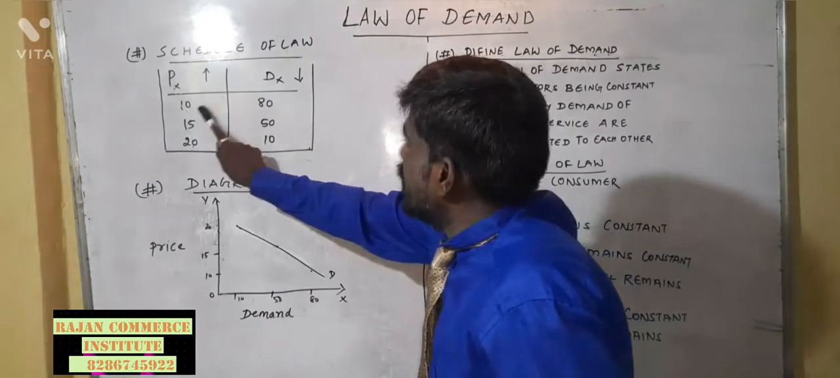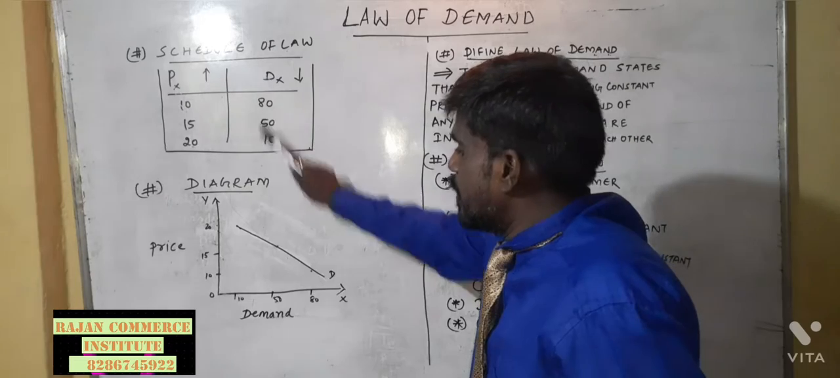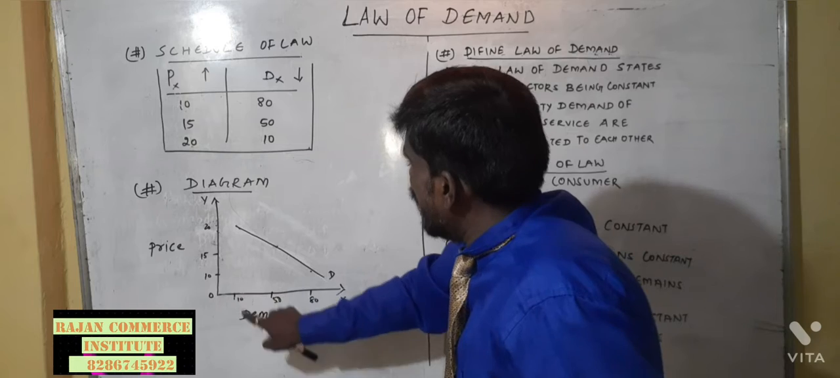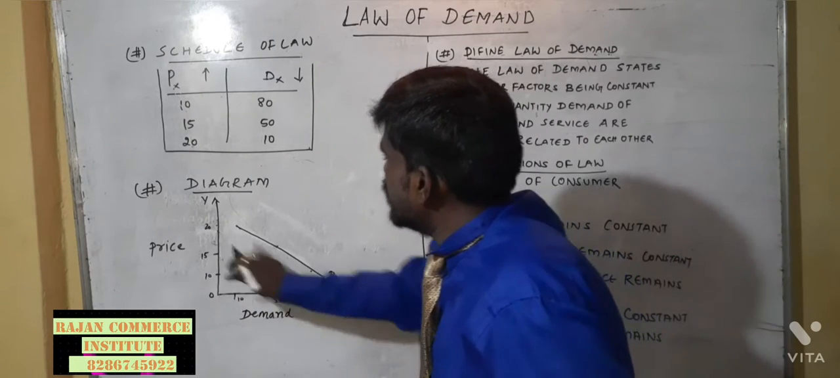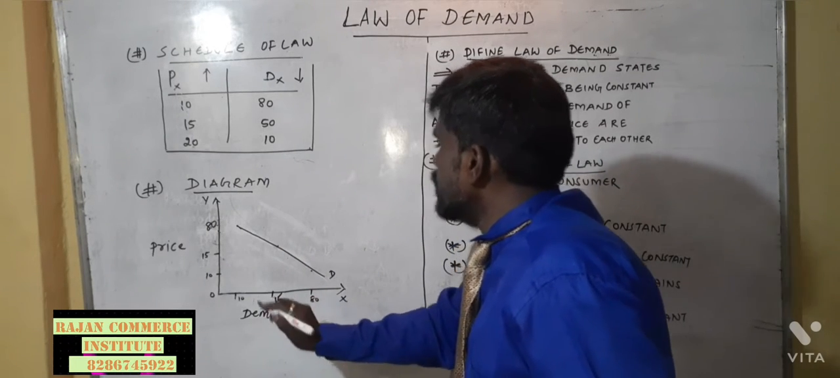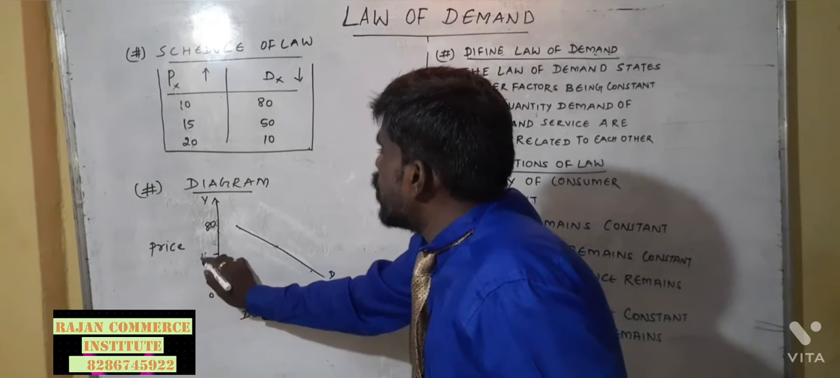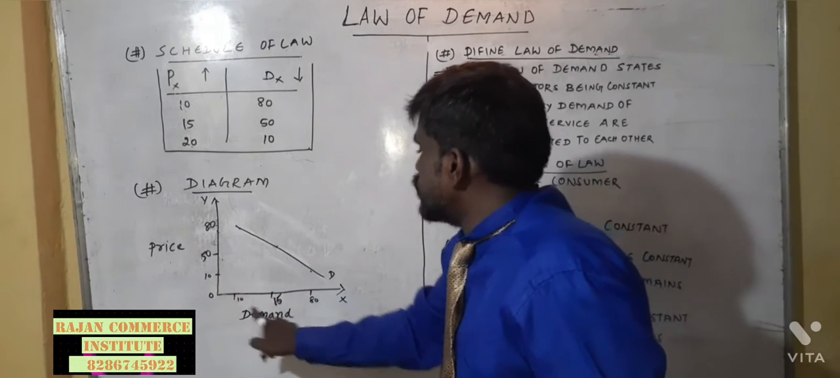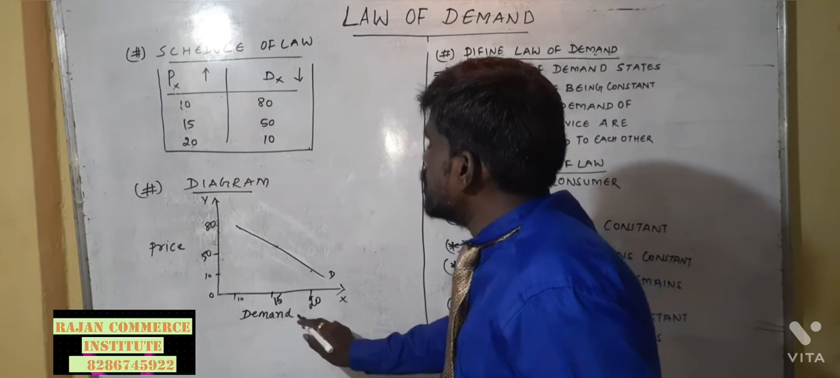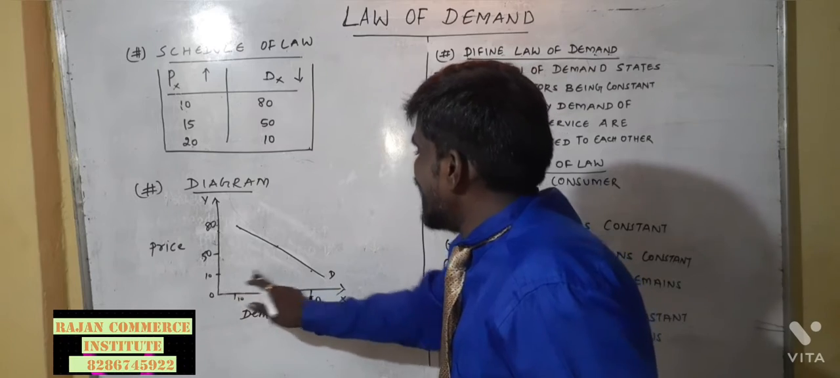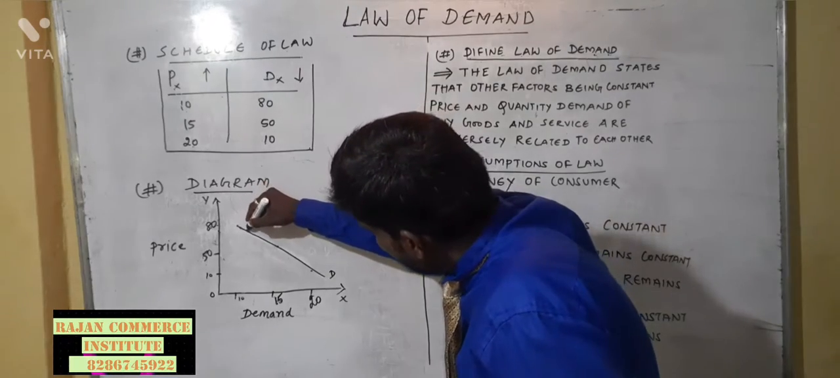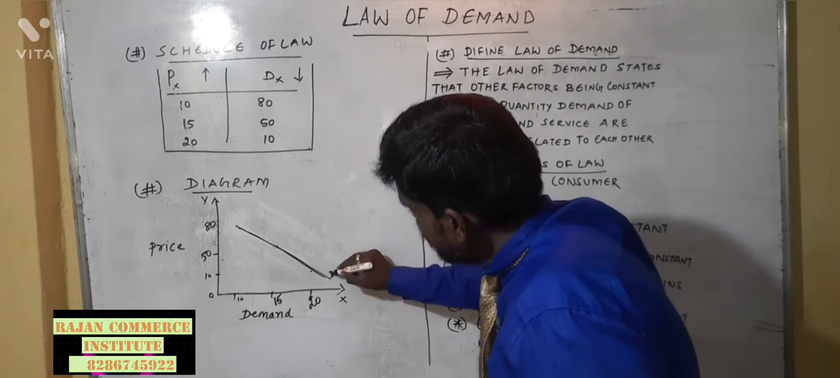When the price is 10, the demand for that particular commodity is 80. When the price is 15, the demand for that commodity is 50. When the price is 20, the demand for that commodity is 10. So we have to plot these points on the graph. You will get a straight line indicating the demand curve.